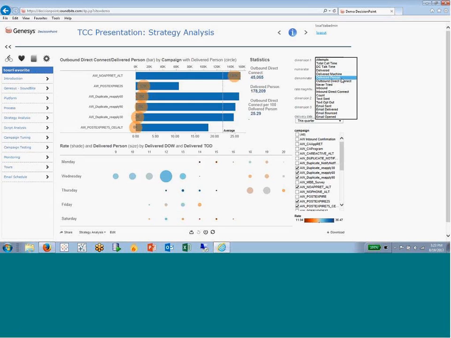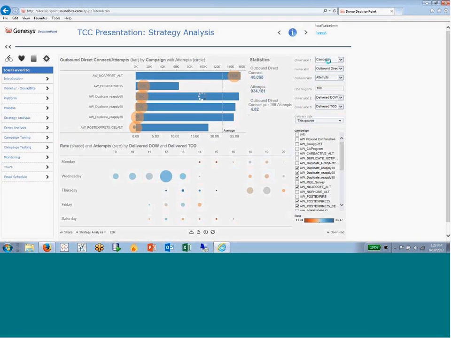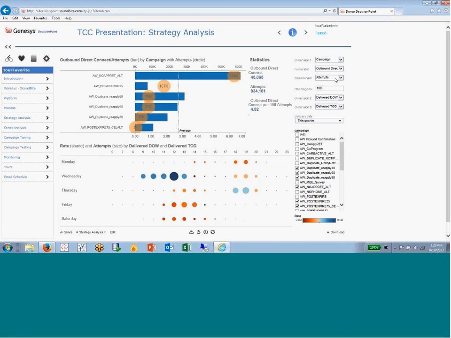In my denominator, I'm looking at delivered person. So it's all the people that we reached out to and have actually picked up the phone. In this case, again, it's communication over a voice channel. So we're interested in the percentage of people that actually press 1 to speak to the agent relative to those that actually picked up the phone. If I wanted to look at it relative to all of my attempts, all of the people that I actually tried to dial, I can do that as well. I can change my denominator here to show that rate versus the rate against the delivered person.